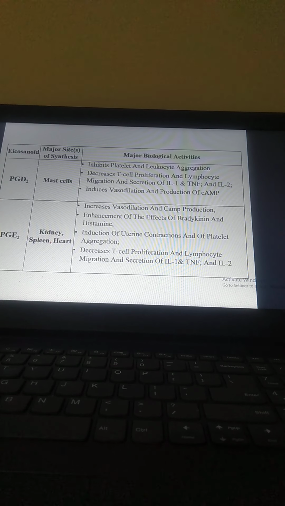Then PGE2 is in the kidney, spleen, and heart. It increases vasodilation and production, enhances the effects of bradykinin and histamine, induces uterine contraction and platelet aggregation, and decreases T cell proliferation, lymphocyte migration, and the secretion of interleukin-1, TNF alpha, and interleukin-2. You will go through this in pathology also, but once you have hold of this subject, you can understand pathology, pharmacology, biochemistry, and microbiology.